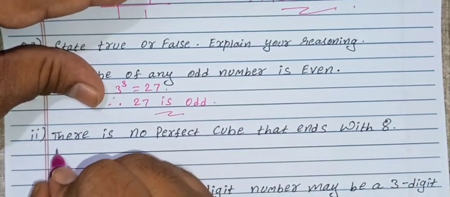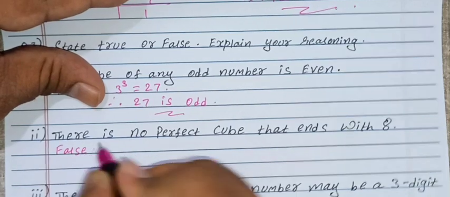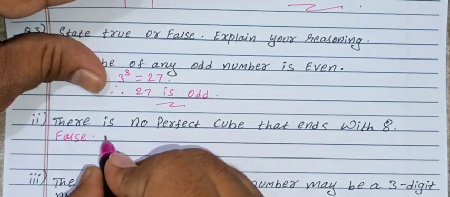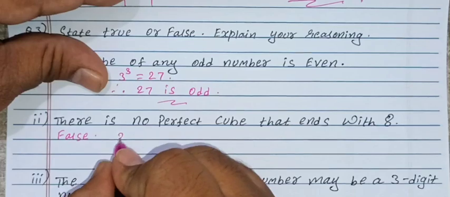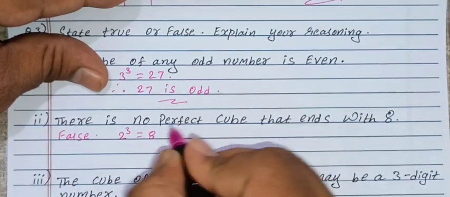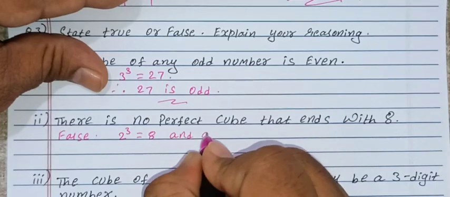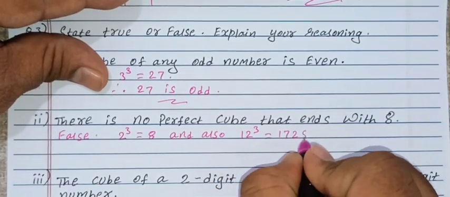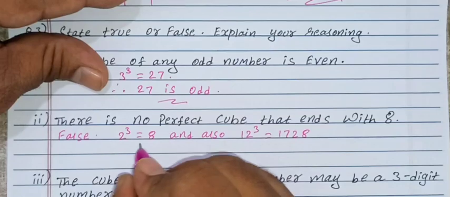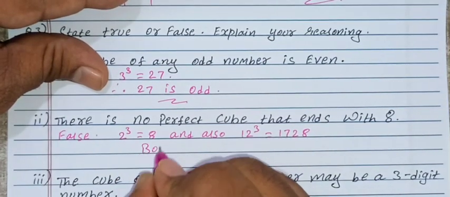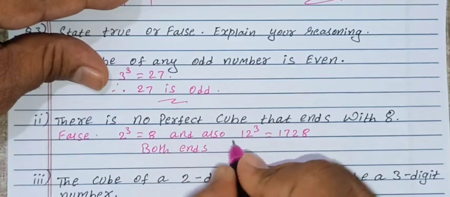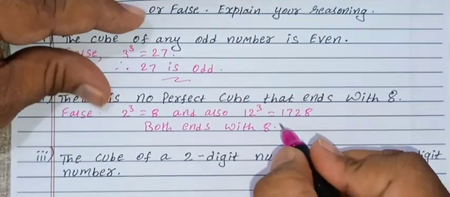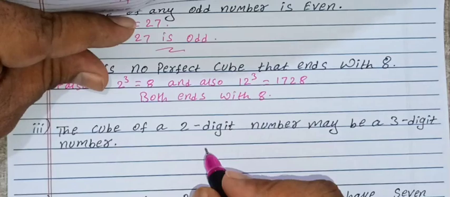That is, the answer also is false. Why? Because 8 comes from 2 cube. 2 cube is what here? 8. So we'll write here 8. That is 2 cube is equal to 8. And also 12 cube is 1728. That means 2 cube and 12 cube both end with the digit 8. Okay.